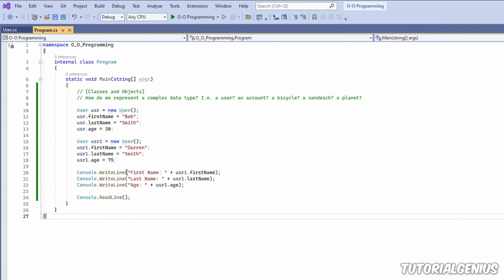So you start to see the true power of object-oriented programming. We could create thousands of these user objects and replicate thousands of users in our software if we would like. We're not limited to only having user objects. We could have account objects, lots of different things to bring our software together. And what we can do with these objects here, we can pass them to methods, we can put them in arrays, we can cycle through them in loops, so the limits are endless. But that is only a small sample of object-oriented programming, and it starts with creating classes and new objects. So I hope this helped you get started with your object-oriented journey in C#.